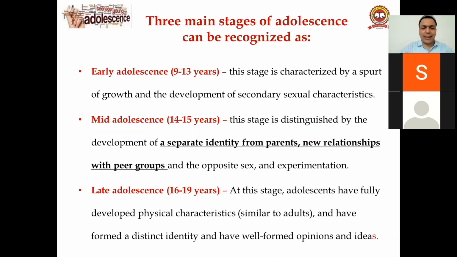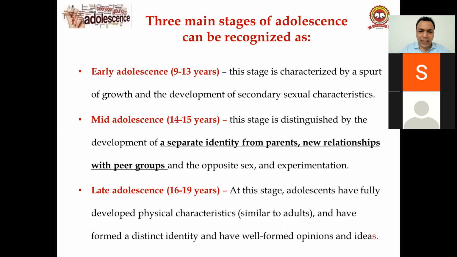Basically, it can be categorized into the 3 stages of adolescence: early adolescence, mid adolescence, and later. Early adolescence is described as 9 to 13 years. Between 9 to 13 years, this period is characterized by a spurt of growth and development of secondary sexual characteristics. Mid-adolescence is between 14 to 15,